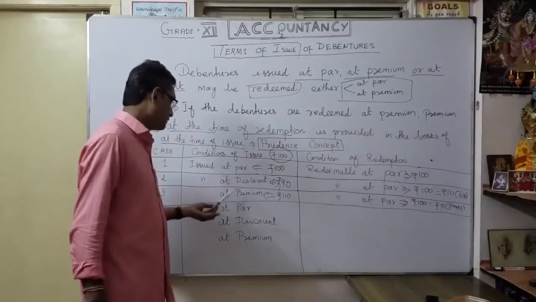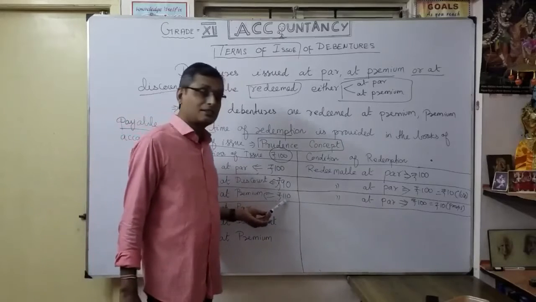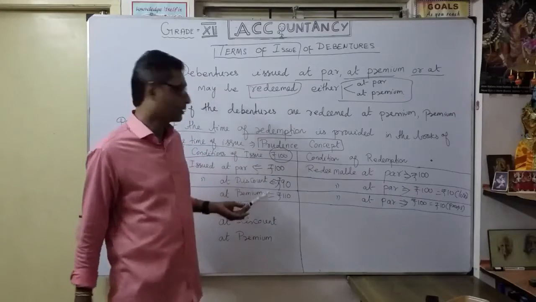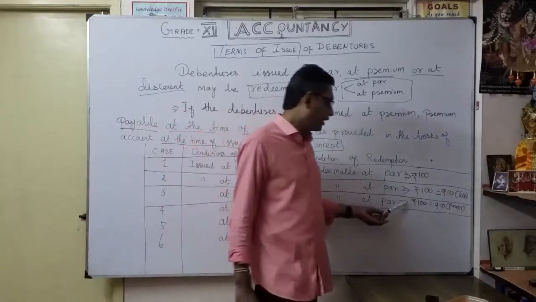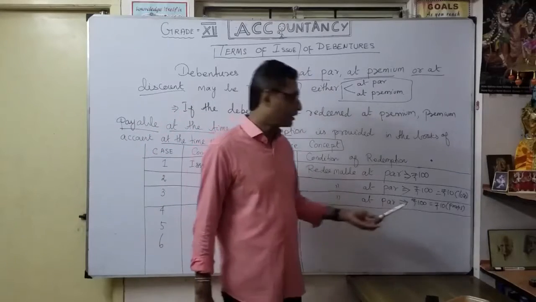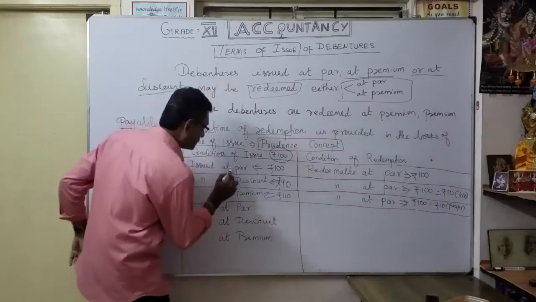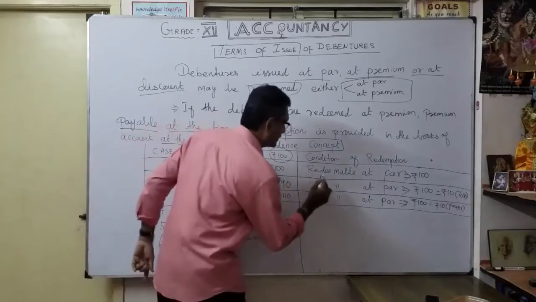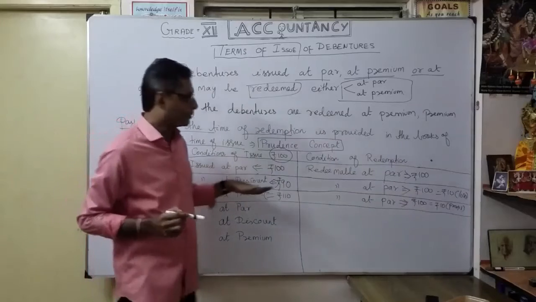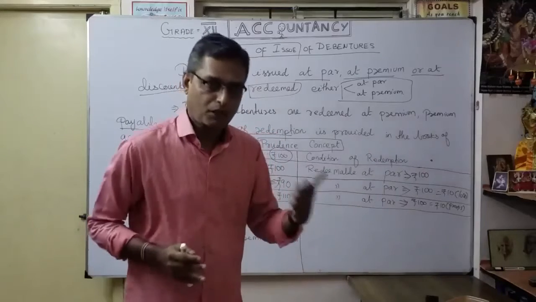Now the third one, issued at premium. That is, 100 rupees face value of the debenture, I collected 110 rupees. So 10 rupees extra I collected in the form of what is called premium. But here redeemable at par. Even though I collected 110 rupees, I am going to repay only 100. So from the company's point of view, 10 rupees profit. That's what varies here: at par, at discount, at premium. But redeemable is everything at par, because I am going to repay at par. That is the first case.